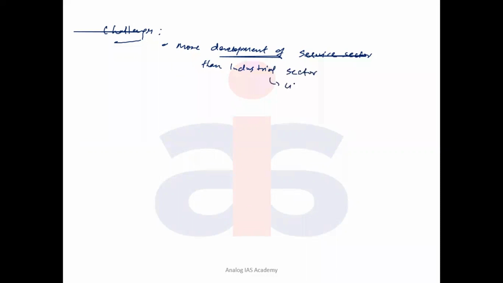The first problem is more development of the service sector, because of scarce resources, rather than the industrial sector. Which could be possible by the fourth generation industrial revolution, we can add it. This is the first challenge.